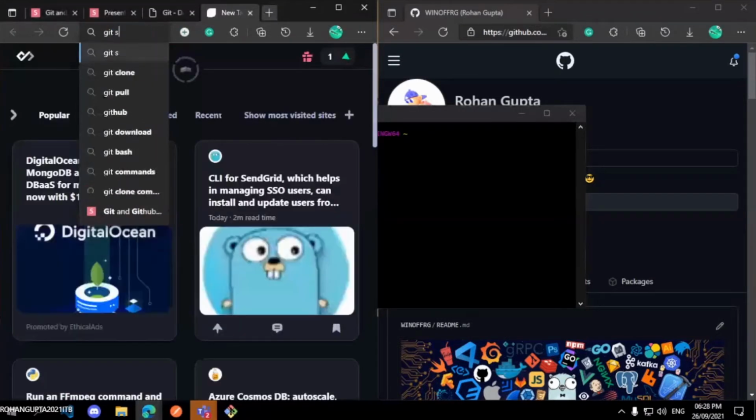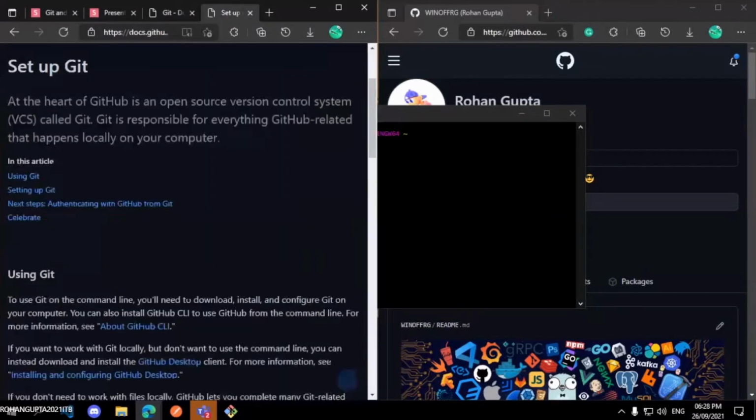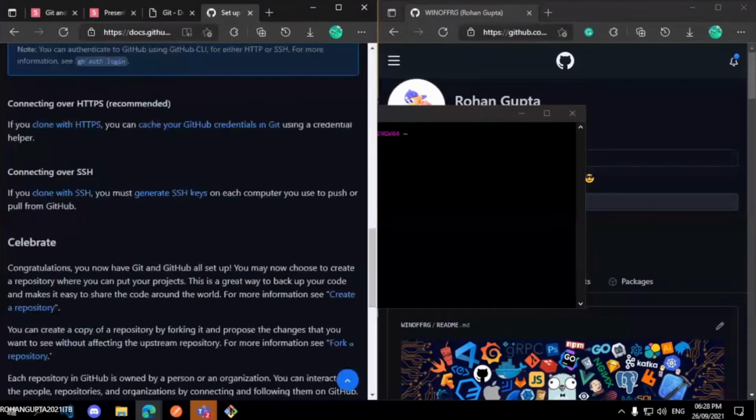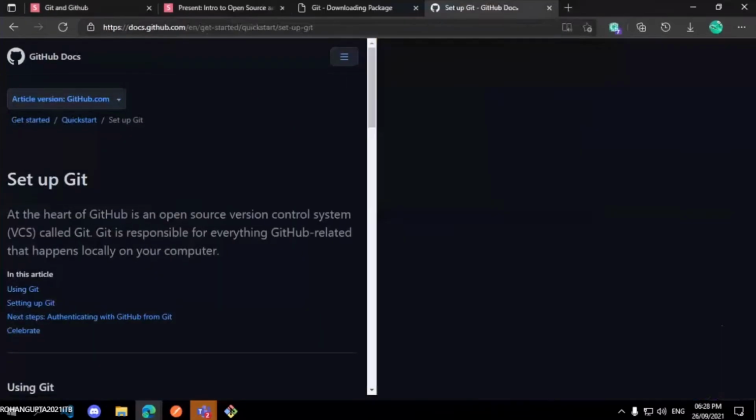Here is a reference from the original GitHub docs. This is the GitHub docs website, and from here you can follow the steps as I showed earlier. We will not be using GitHub CLI here. We are using Git Bash.